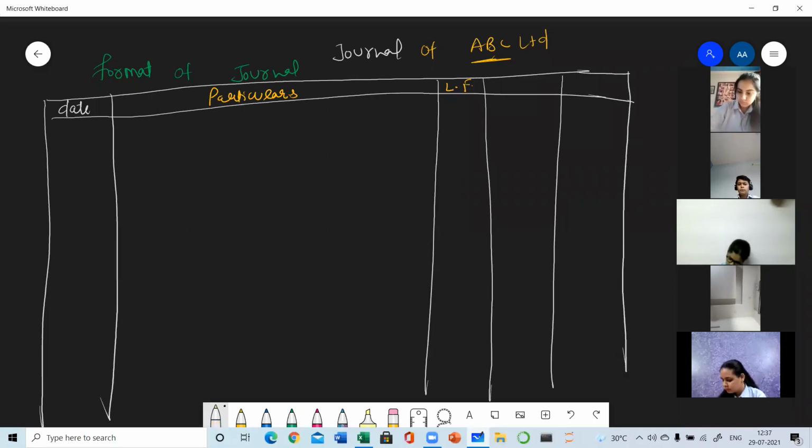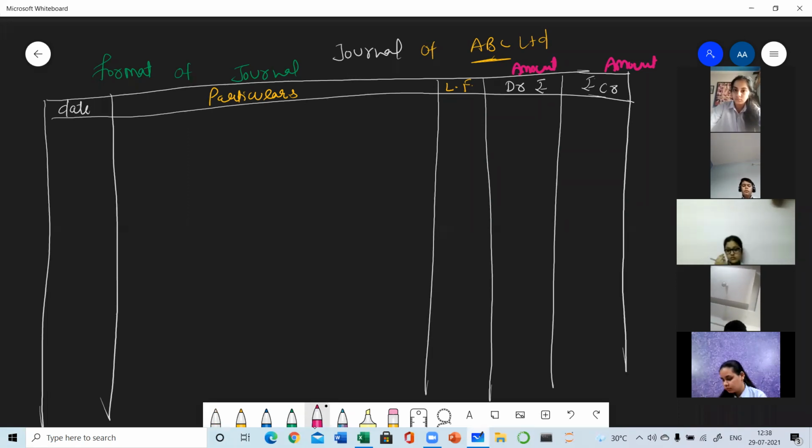LF means ledger folio. Then this is the debit column and this is the credit column. We all have studied that every transaction will have an equal amount of credit for the amount of debit. Clear? So this is the debit rupees, and this is the credit rupees. Or instead of rupees, what else can we write? We can write debit amount or credit amount. So it's up to you whether you want to write rupees or amount. So this is the format of journal.